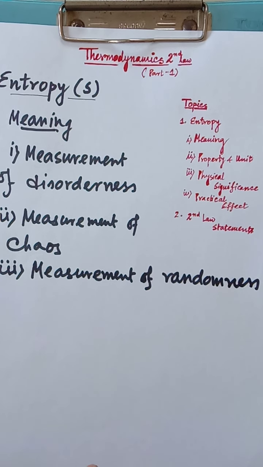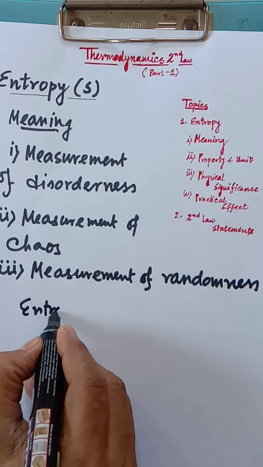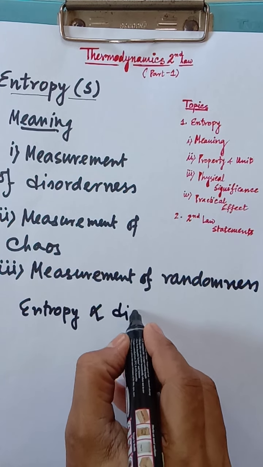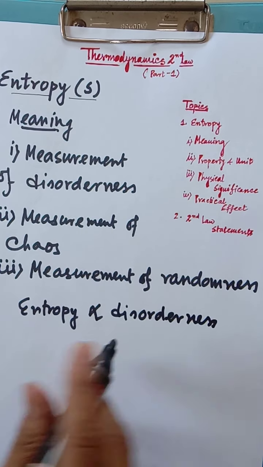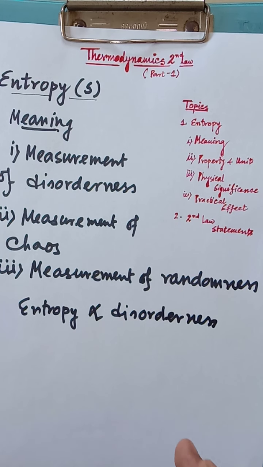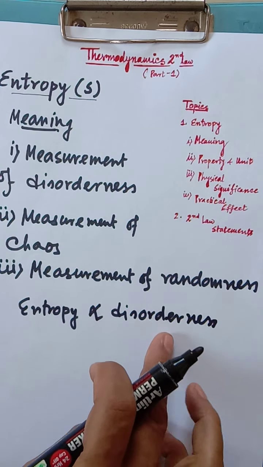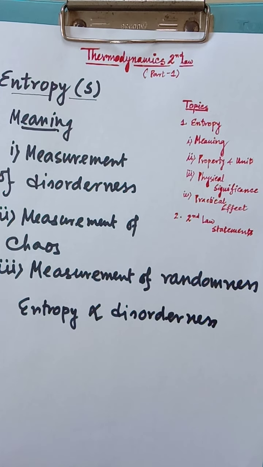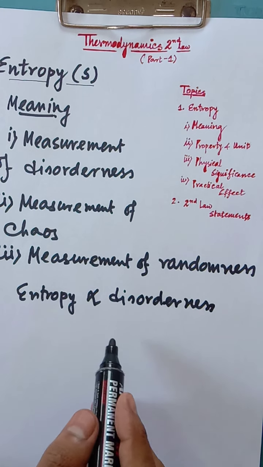Now we have to remember that entropy is directly proportional to the disorderness. That means as disorderness increases, entropy also increases. As it decreases, entropy also decreases. So we have to remember that. Entropy and disorderness are directly related with each other. If entropy is increased, disorderness increases. If entropy is decreased, disorderness decreases. So it is a very important part. We have to remember that.